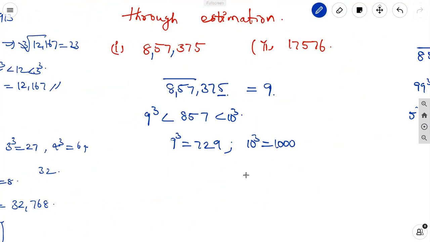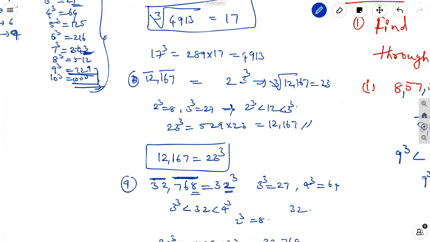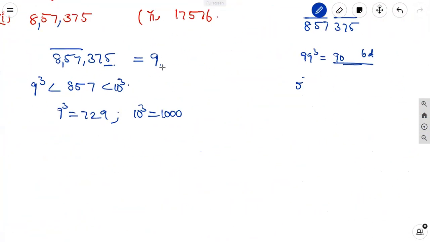We know that in cubes, for 5, 5 only comes; for 6, 6 only; for 9, 9 only; for 1, 1 only. For 2, 8 will come. For 8, 2 will come. For 7, 3 will come. For 3, 7 will come. On that basis, we get 95 whole cube. Let's recheck whether it is correct or not.